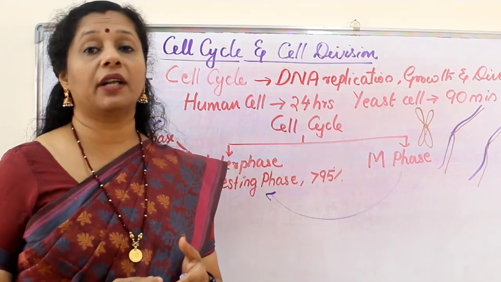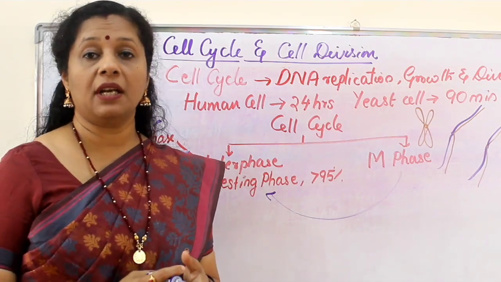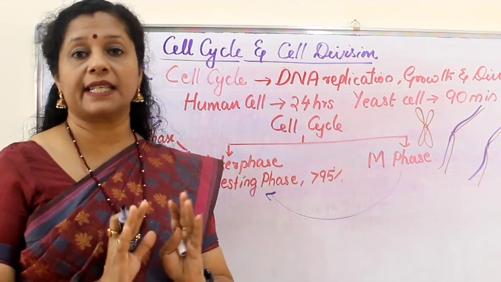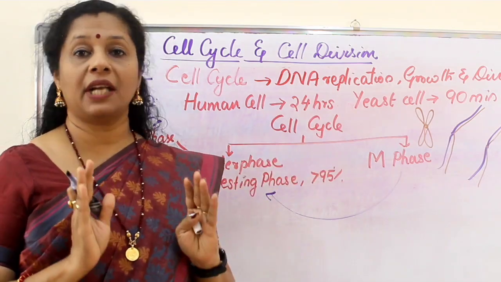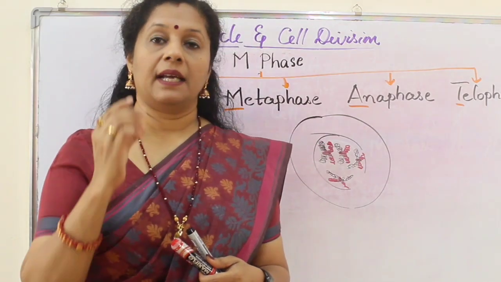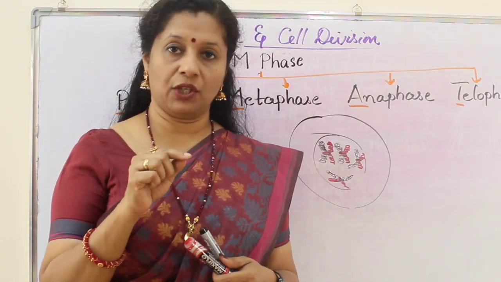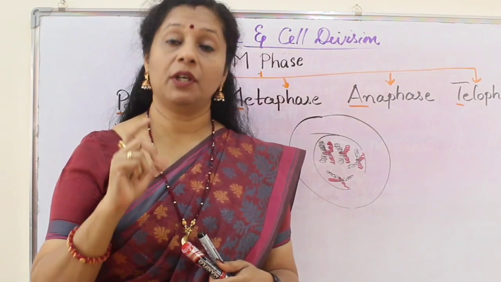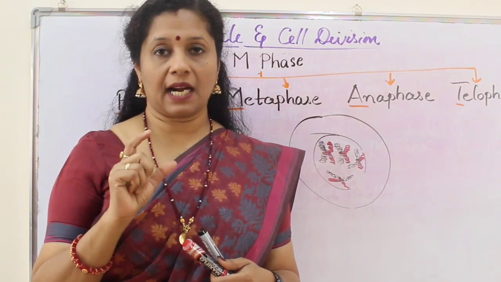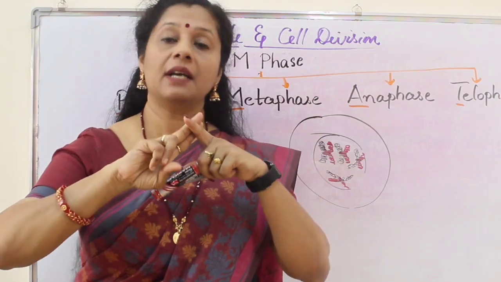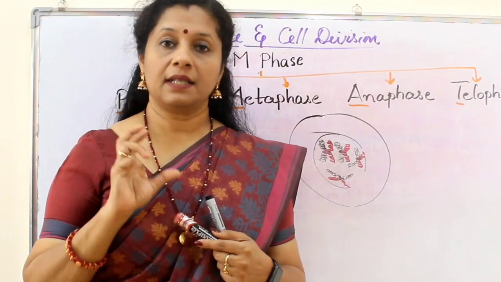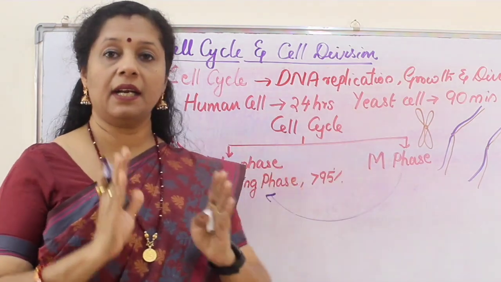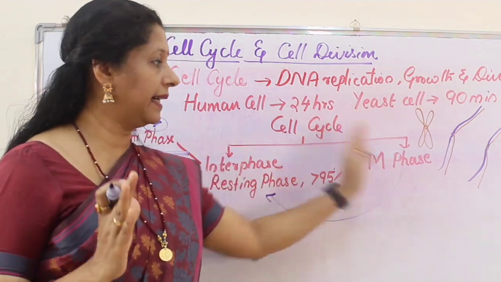This is very important. Which phase does DNA replication happen? Only in S phase, not in G1 or in G2 or M phase. Only in S phase of interphase the replication happens. During S phase, along with the DNA replication inside the nucleus, in the cytoplasm, another organelle called centrosome duplicates. Centrosome is a collection of two centrioles which are kept perpendicular to each other. The centrioles also duplicate.